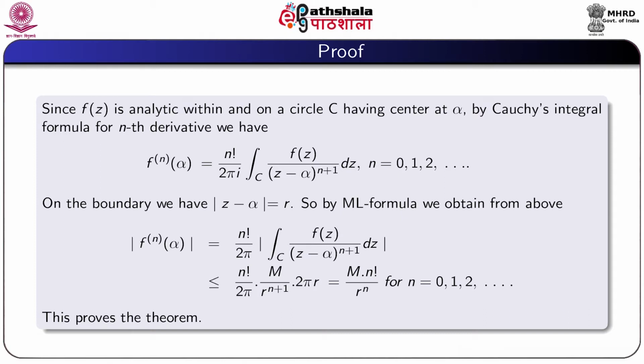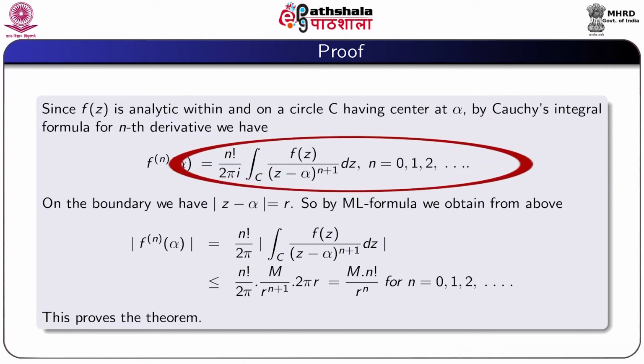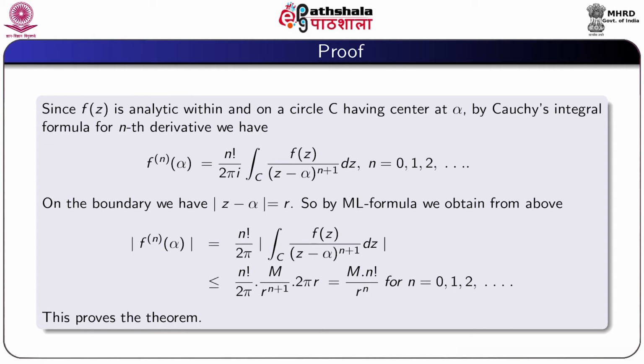Since f(z) is analytic within and on a circle C having center at alpha, by Cauchy integral formula for nth derivative, we obtain nth derivative of f at alpha is equal to factorial n by 2 pi i integral over C f(z) by (z minus alpha) to the power n plus 1 dz, where n varies from 0, 1, 2, etc. On the boundary of C, we have modulus z minus alpha equal to r.